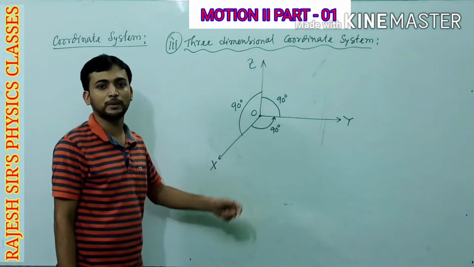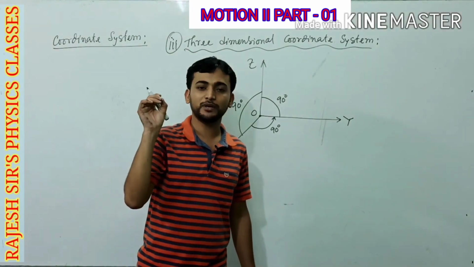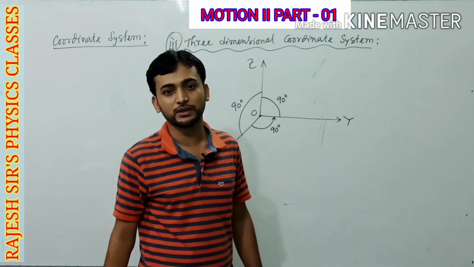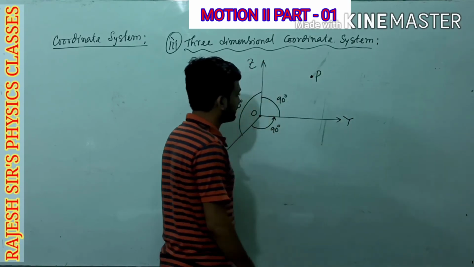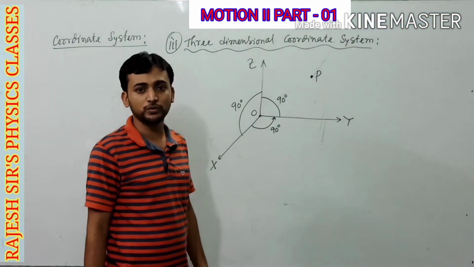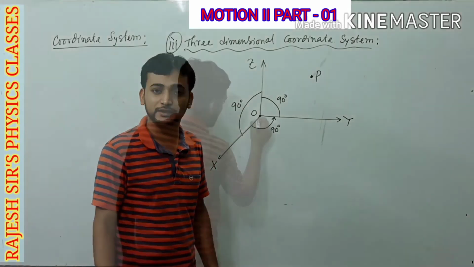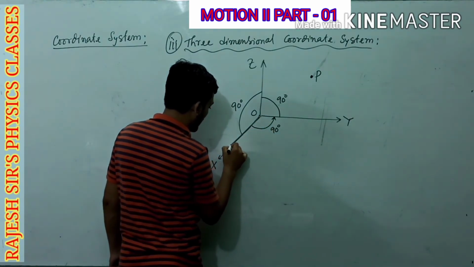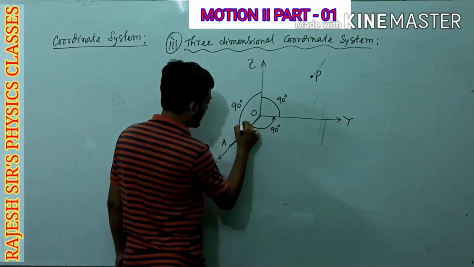Now, how can you use this three-dimensional coordinate system? Suppose one bird is flying in the sky, and you have been asked to identify the location of that bird at a particular time t during its motion. Suppose the bird is at P. Now, in this case, in order to identify the location of the bird, what you have to do? You are restricted to move either along the axis or parallel to any axis. Now, we will start our movement from the origin. Suppose we are to move along the x-axis up to this point. This point is A, and this distance OA is x.